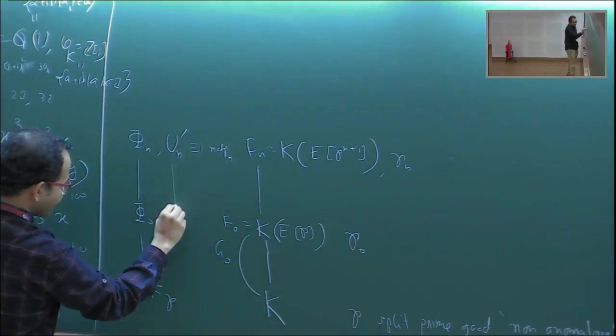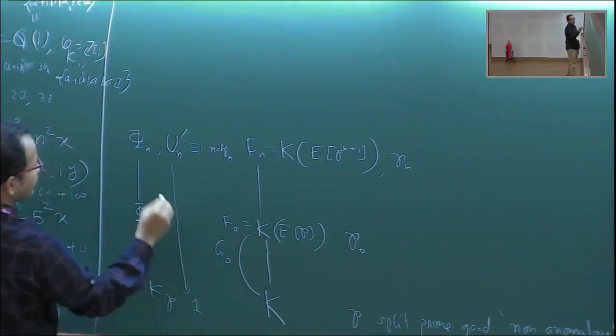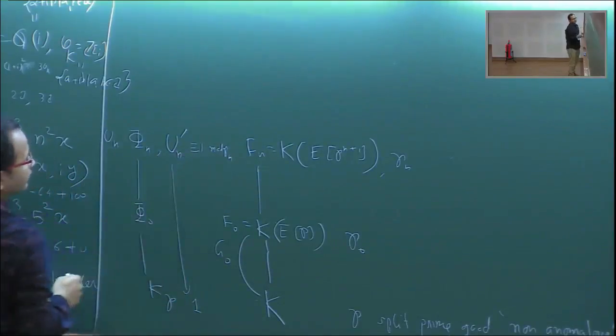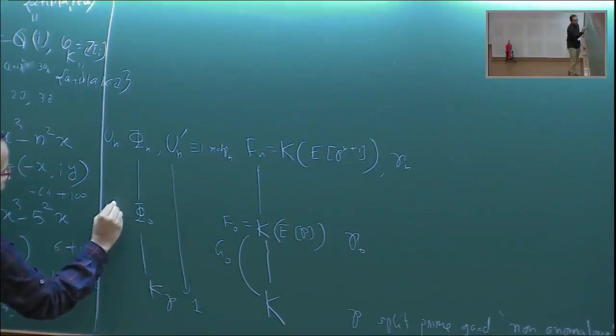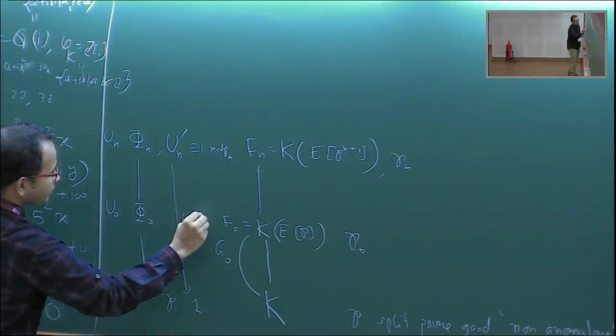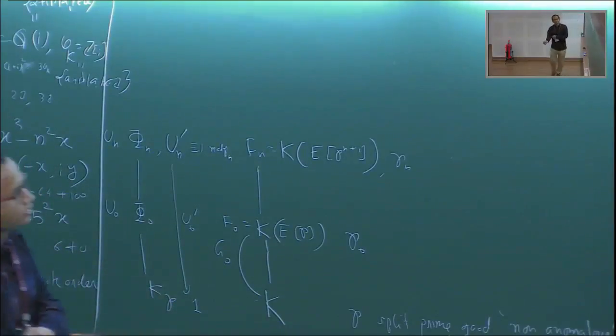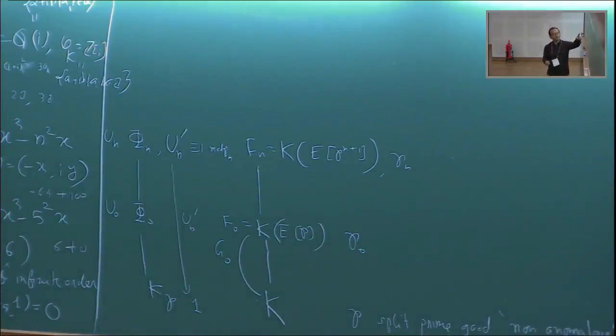If I put the dash, then it is of norm 1 to Kp, okay? And if I take the bigger group, it's like U_n, all units congruent to 1 mod P^n, okay? And similarly, I'll have U_0 and U_0 dash. When I put dash, it's like norm 1 to the base field, okay? So now, suppose we have this.